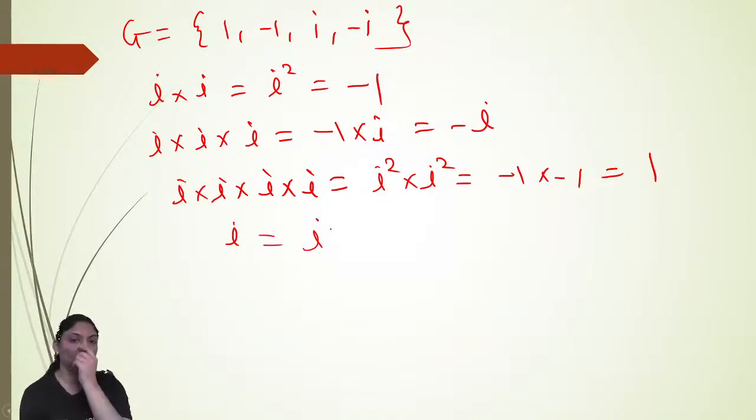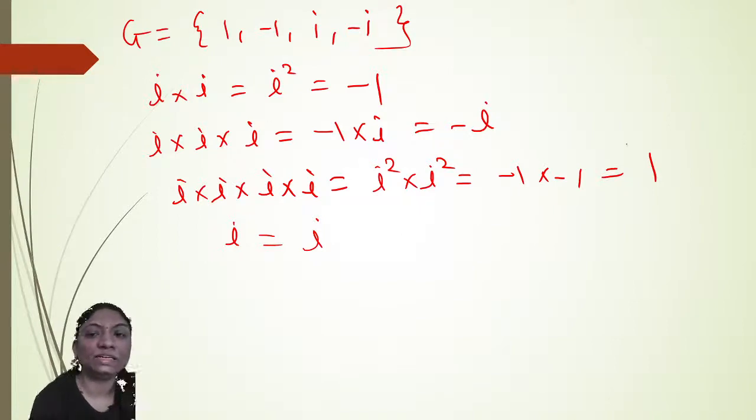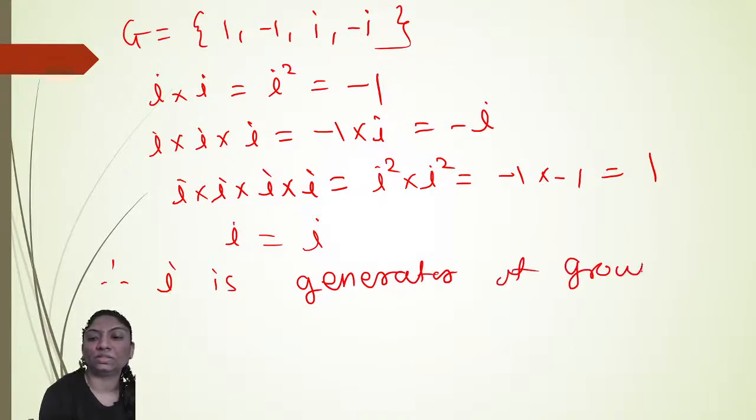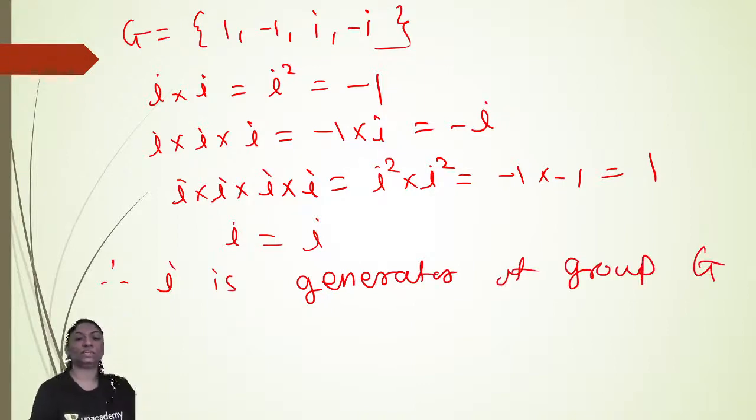I with itself, that is I. So every element is generated by I. Similarly, we can take the minus I also. So how many generators does this group G have? Now this is I, so therefore I is a generator of group G.